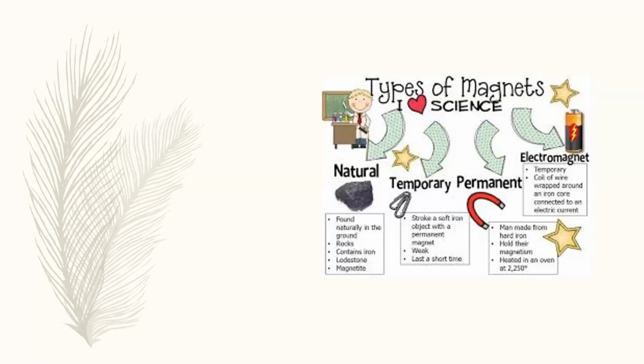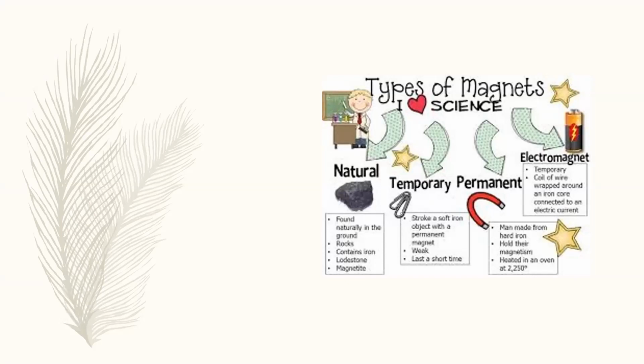So basically, there are four types of magnets: natural magnets that occur naturally in rocks and sediments; temporary magnets, that if you apply an external magnetic field they behave like a magnet, and if you remove the external magnetic field, then they will not behave like a magnet.